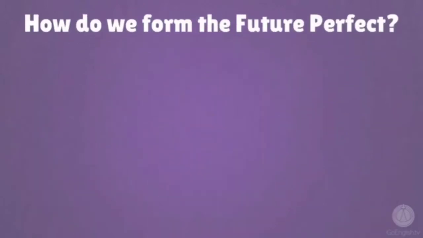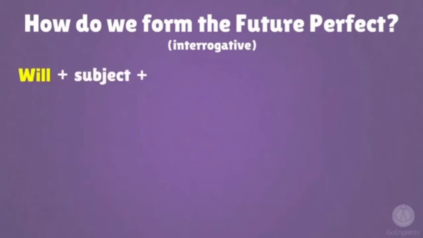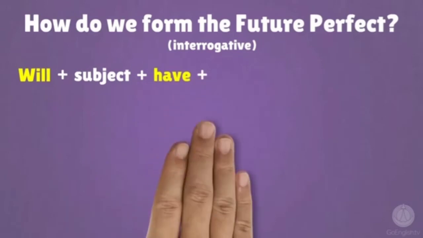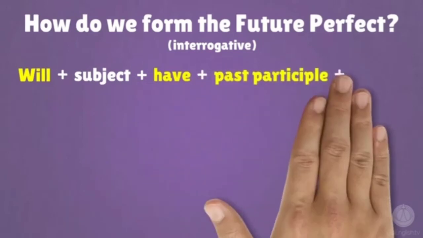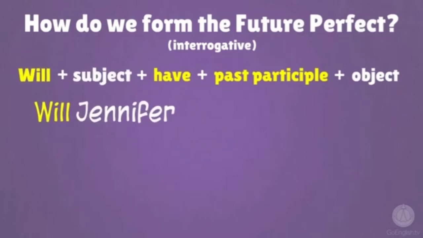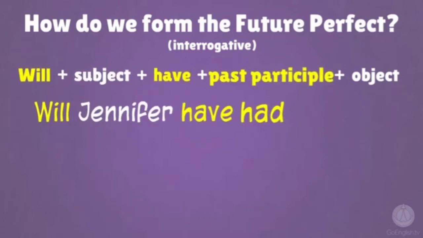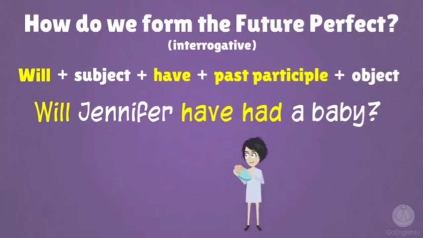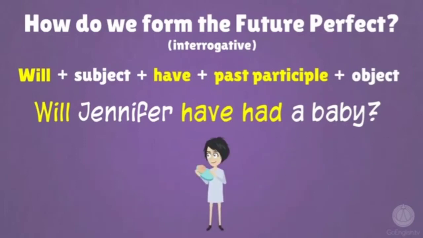Next, let me see how do we form the future perfect tense in interrogative sentence. This is the form: will plus subject plus have plus past participle plus object. And this is the example. Will Jennifer have had a baby?